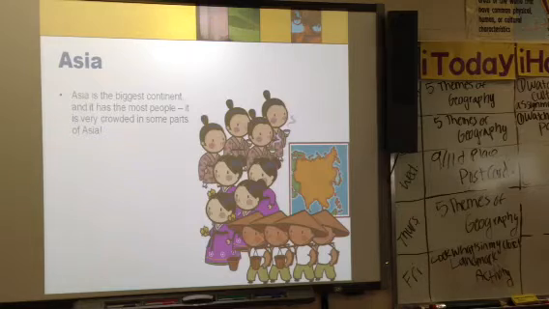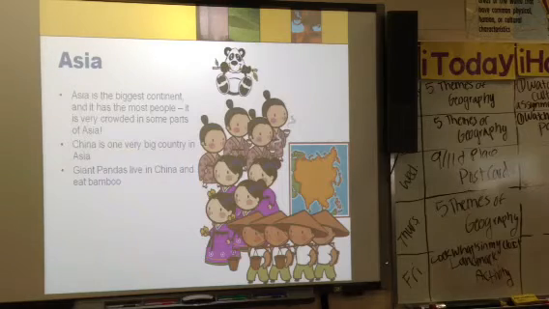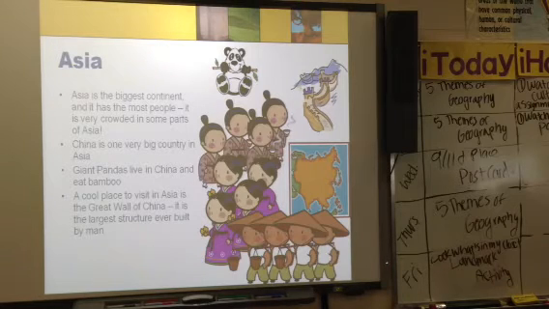Asia. Asia is the biggest continent and has the most people. It's very crowded in some parts of Asia, and there's a lot of overcrowding, actually. China is one very big country in Asia. Great pandas live in China and eat bamboo. A cool place to visit in Asia is the Great Wall of China. It is the largest structure ever built by man, and we will actually get to learn about it this year. So get excited.